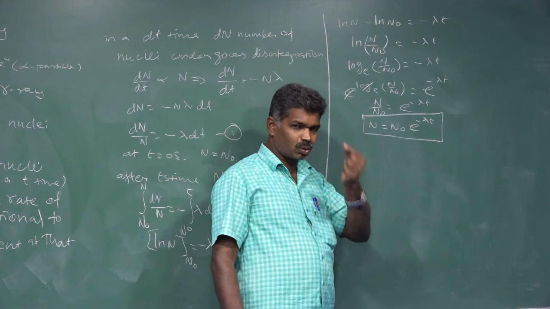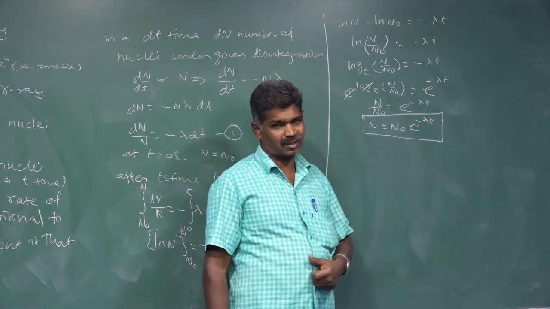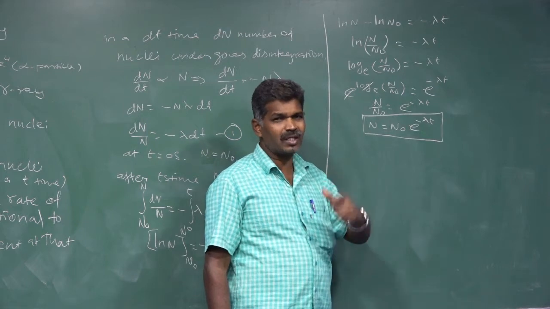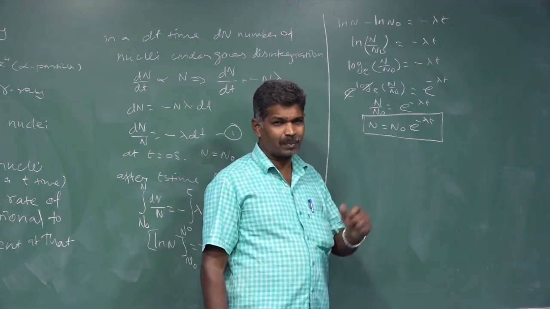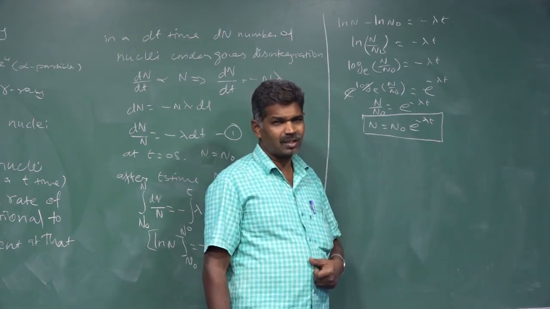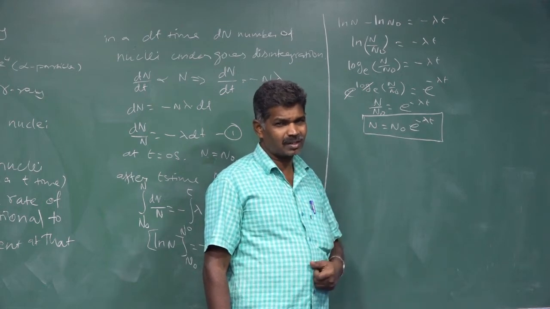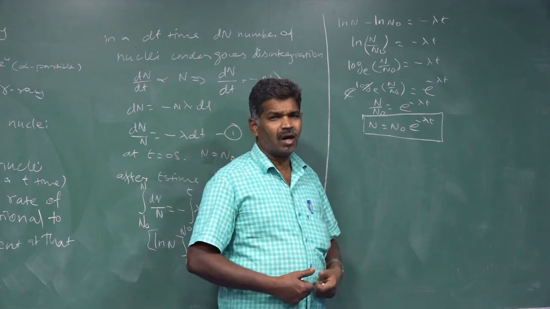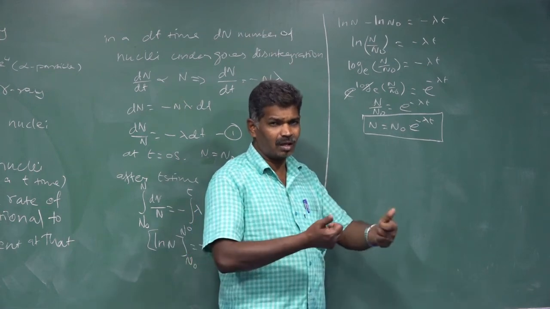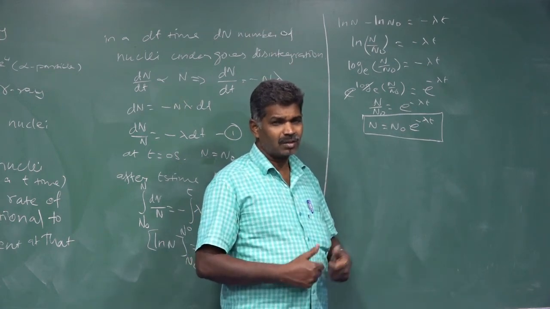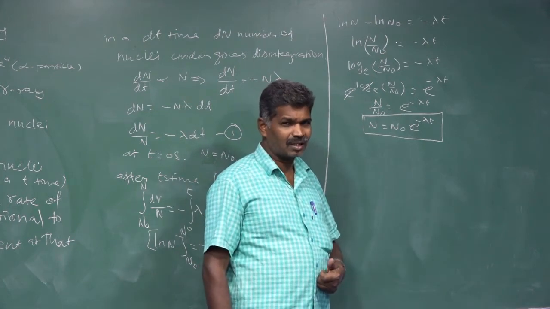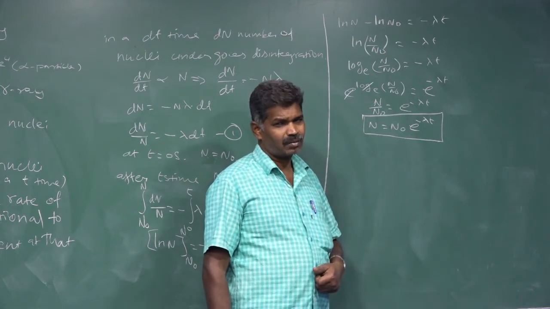That negative sign shows it decreases exponentially. So if it decreases exponentially, what time will it take to disintegrate all atoms, all the radioactive element? It will take an infinite lifetime.